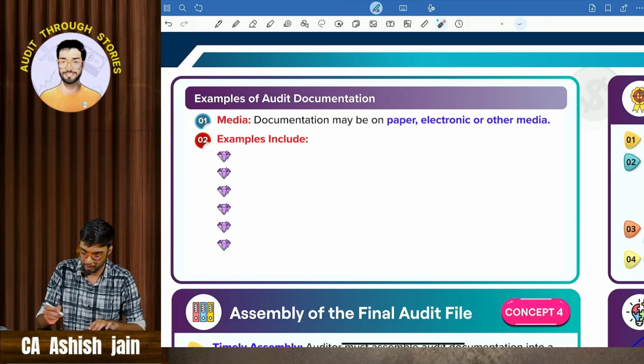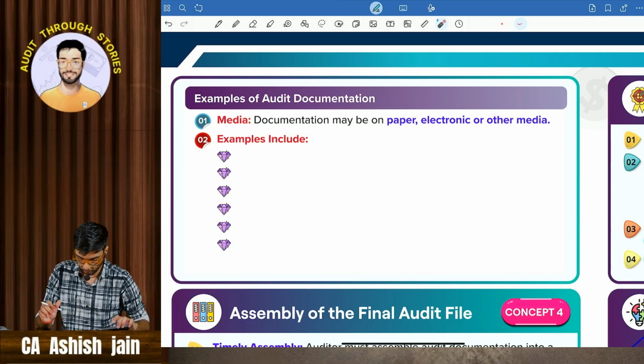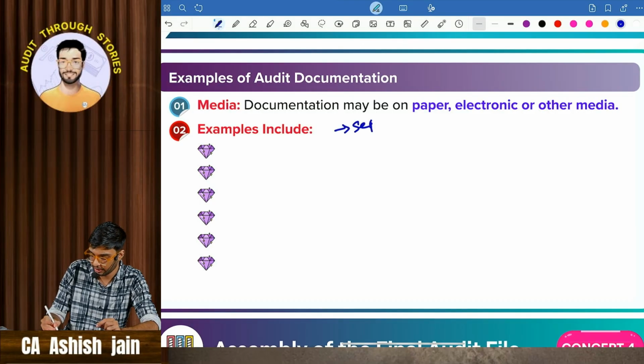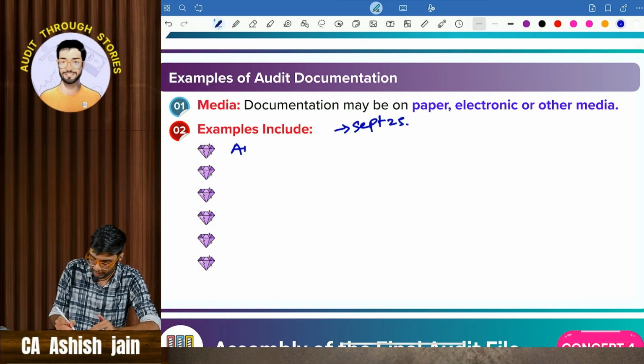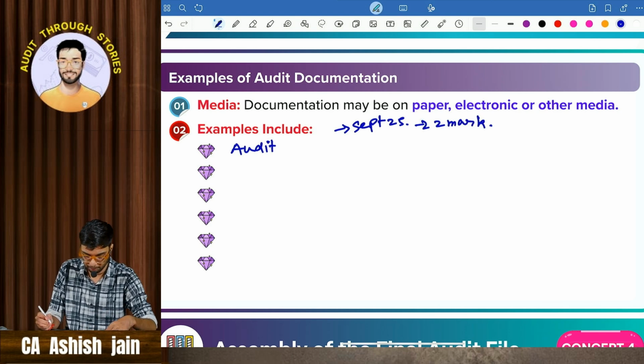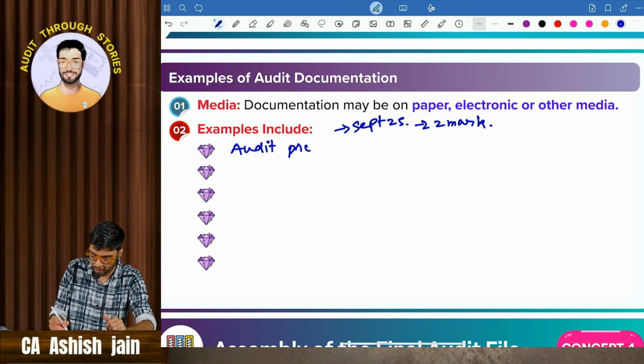Okay, now we will write over here. You won't believe this question was tested in the September 25 exam. It was a very simple question on audit, tested for 2 marks, I think. So even these 2 marks are very much important. Don't skip any part of audit.